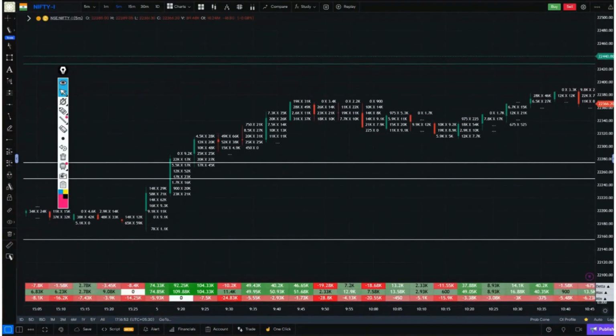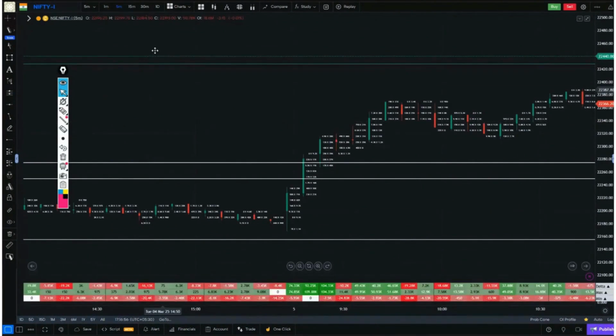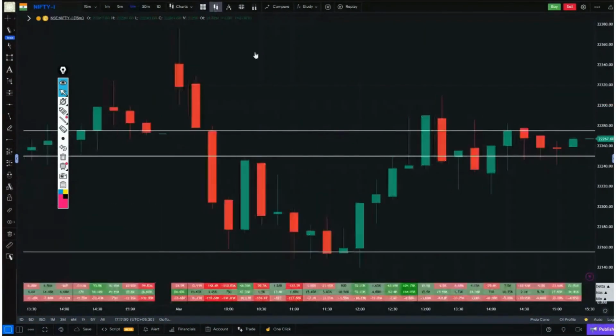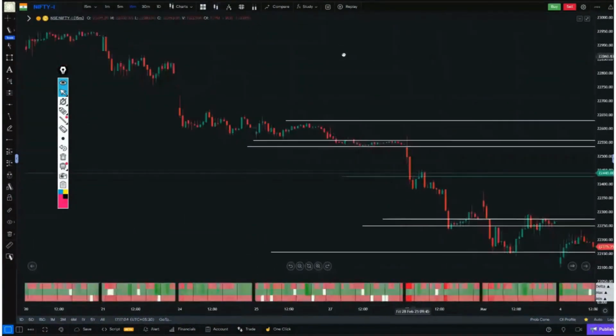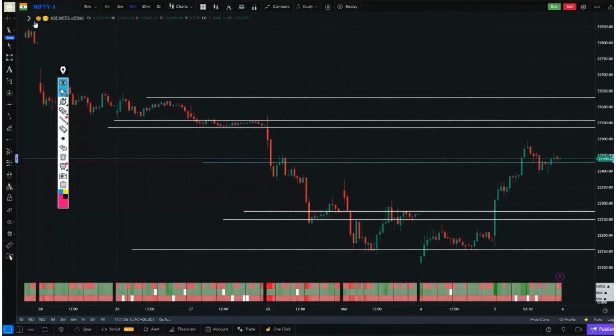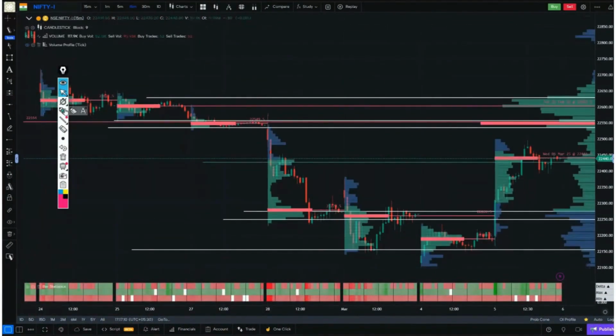Now let's look at today's Nifty to see where buyer interest was observed and where seller interest was seen. Before that, let's take a quick look at the volume profile. Yesterday this was the zone where the most volume trading took place.